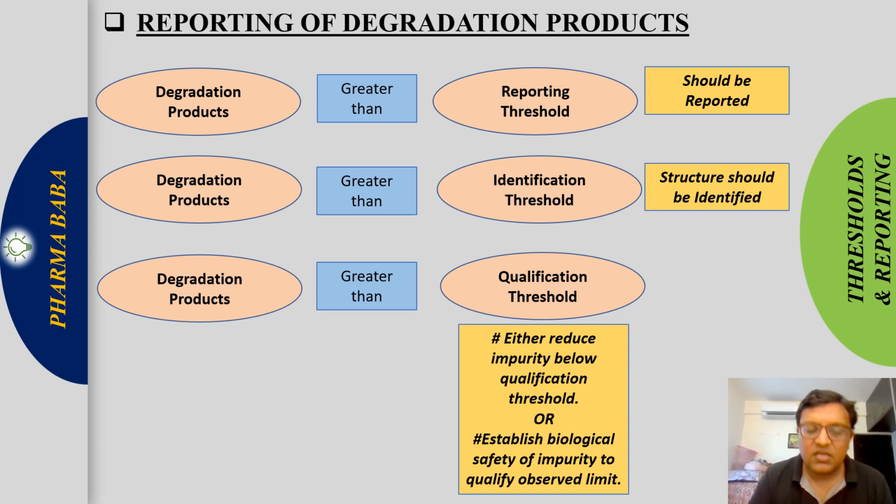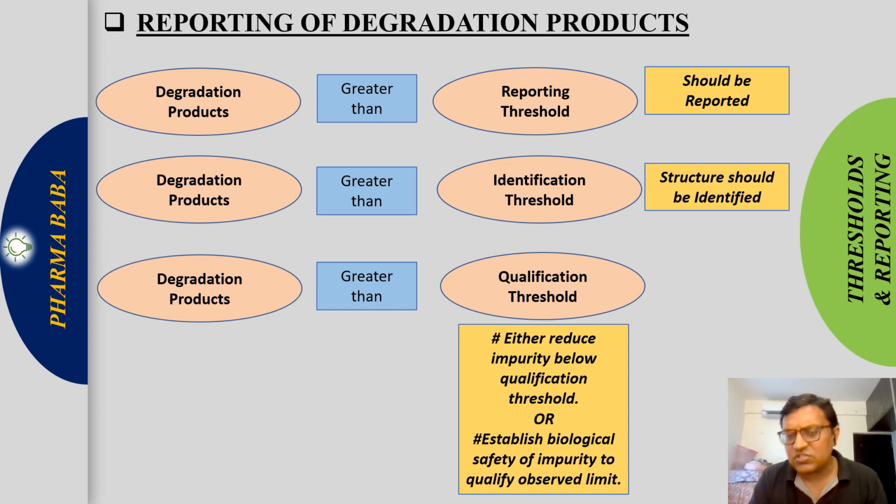What is the identification threshold? If the degradation product present in the drug product is greater than the identification threshold, then the structure of that impurity is required to be identified. What is the qualification threshold? If the degradation product is greater than the qualification threshold, then we either need to reduce that impurity below the qualification threshold, or we have to establish the biological safety of that impurity to qualify the observed limit. We will discuss this in detail in the next slides, but in brief, if the level of the impurity in percent is coming more than the qualification threshold.